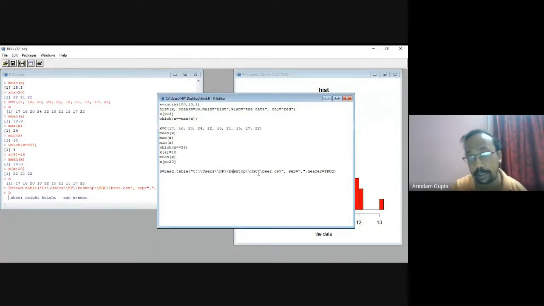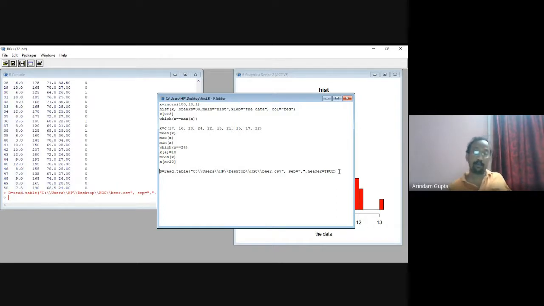Then double slash, type the file name with extension, and replace all single slashes with double slashes, like this. And comma, sep equal to, within inverted commas, a comma, header equal to TRUE, and then run the line.